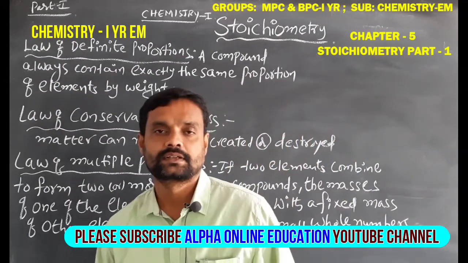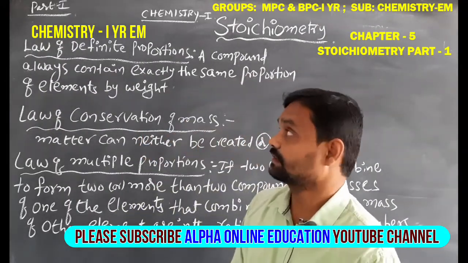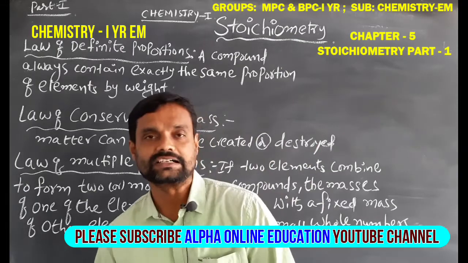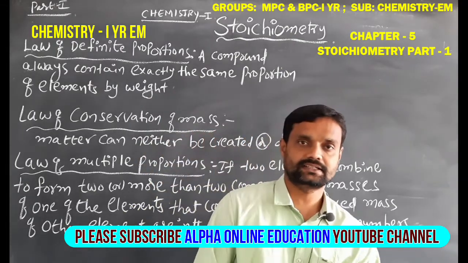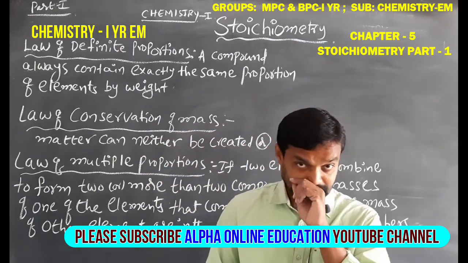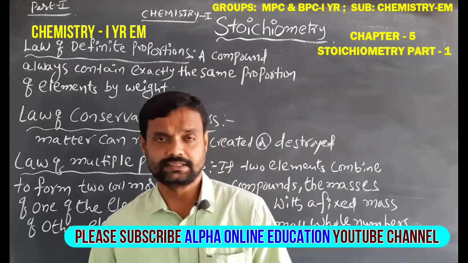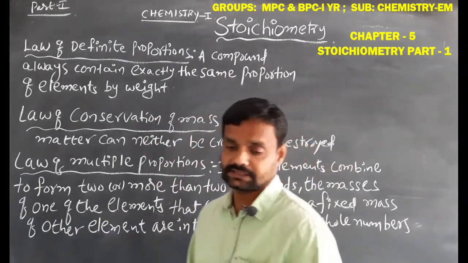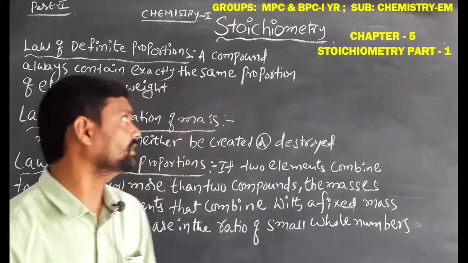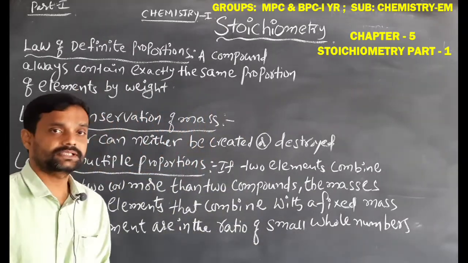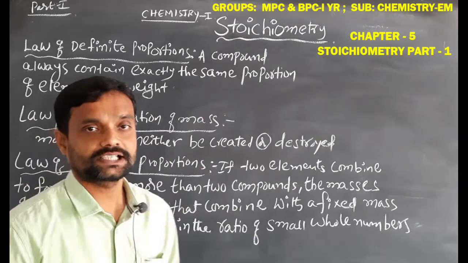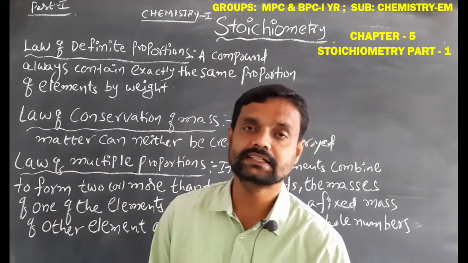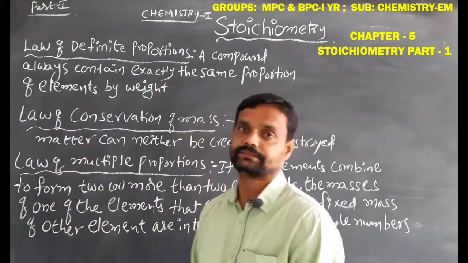Okay. So in previous classes, we learned about the states of matter chapter in the first year intermediate syllabus. Now we have to learn our next chapter in first year chemistry, that is stoichiometry.